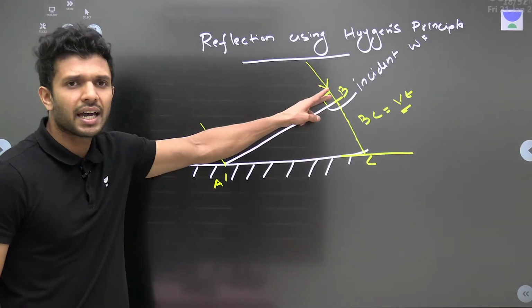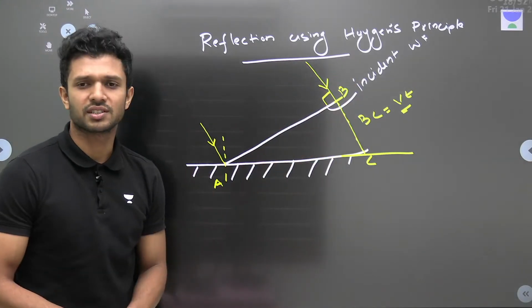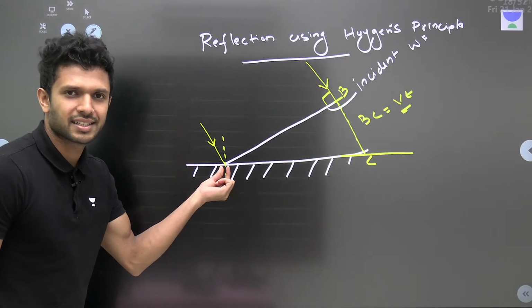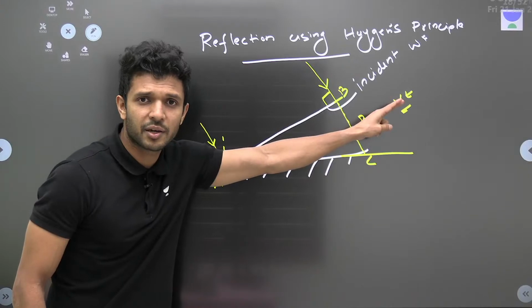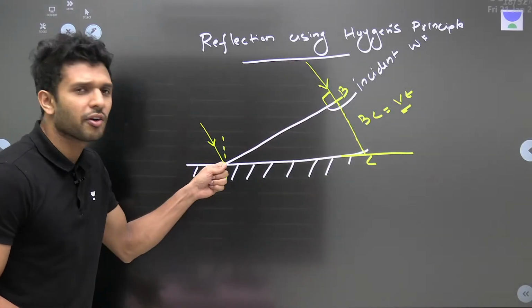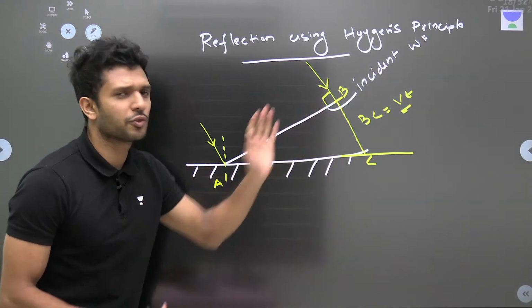So the ray of light at this point B is taking a time of t and travels this much distance. ठीक है. Now देख ले, इधर भी एक ray of light है, ठीक है. How much time does it get now? It also gets the same amount of time. It is also having the same velocity v. So this ray of light will be undergoing reflection and will be traveling a distance of vt.